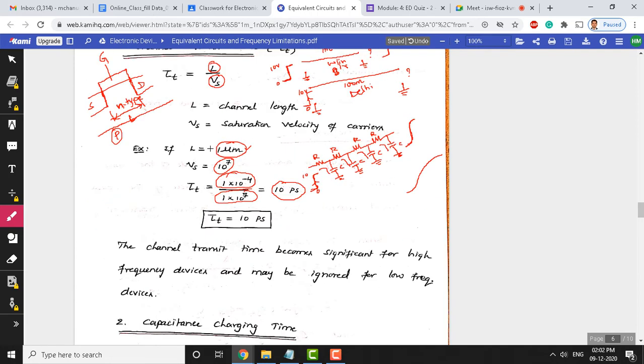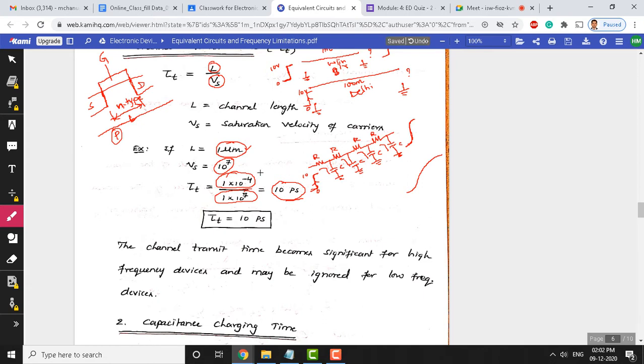Typical values of L are 1 micrometer. If we consider micron technology, then the length is in terms of micrometers. So L is taken as 1 micrometer, and saturation velocity is close to 10 to the power of 7. The tau t value you can estimate by taking the ratio of these two. The value is found to be around 10 picoseconds.